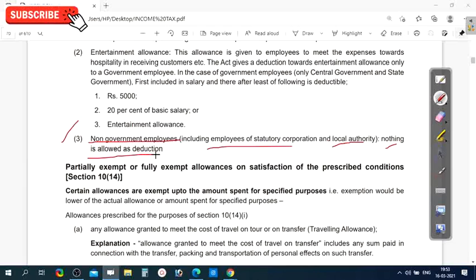And the rest of the employees, whether private employees, corporation employees, and local authorities like municipalities, panchayat raj employees, any such employees are not allowed this entertainment allowance as a deduction.